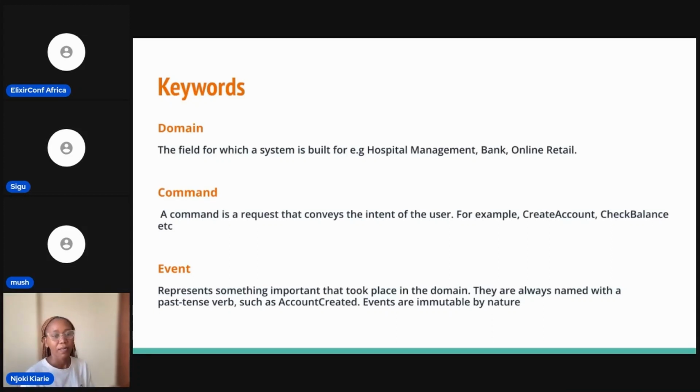Events: a representation of something important that happened in the domain. So an account was created, KYC was verified, money was withdrawn. And the thing about events is that they're immutable. So once an event happens, it can't be deleted and it can't be updated. So in case there's an error in how an event was created, for you to correct that error, you have to create a new event.